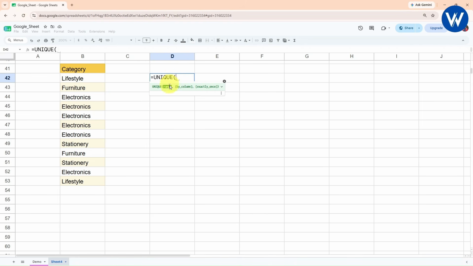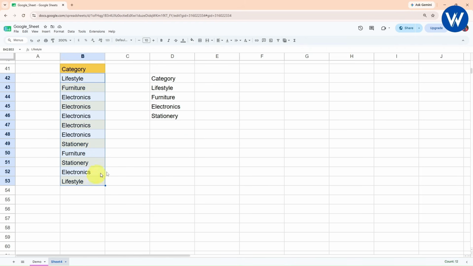Alright. Now you need to select the range. My range is this one. Okay. I have selected the range, comma. If you want to give the column, you can give, but right now I have only a single column. So I will neglect it. Click enter. So guys, finally we can see under category there are only 4 different categories, right? So all the duplicate values are removed and you will get the unique values. So this is the power of using the unique formula.